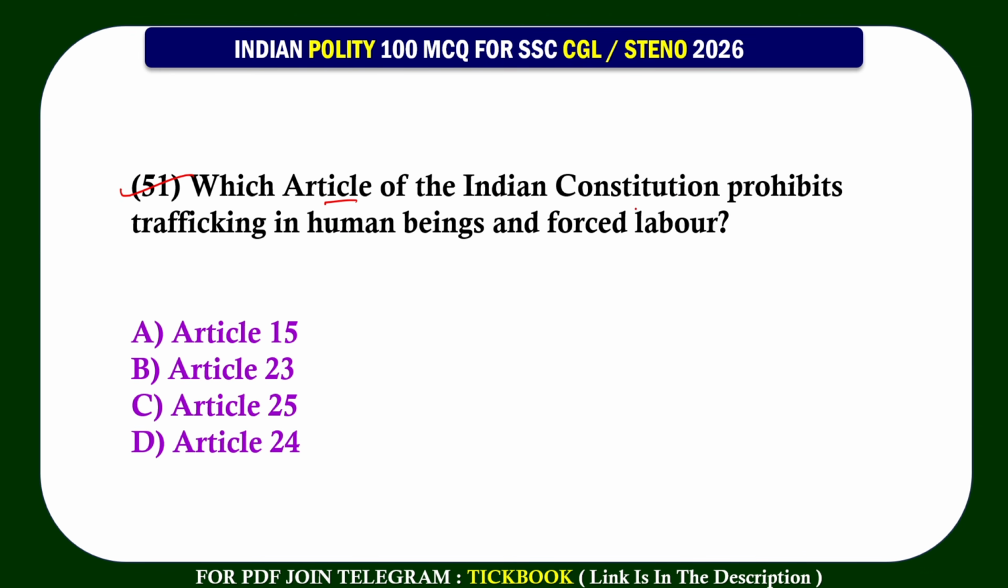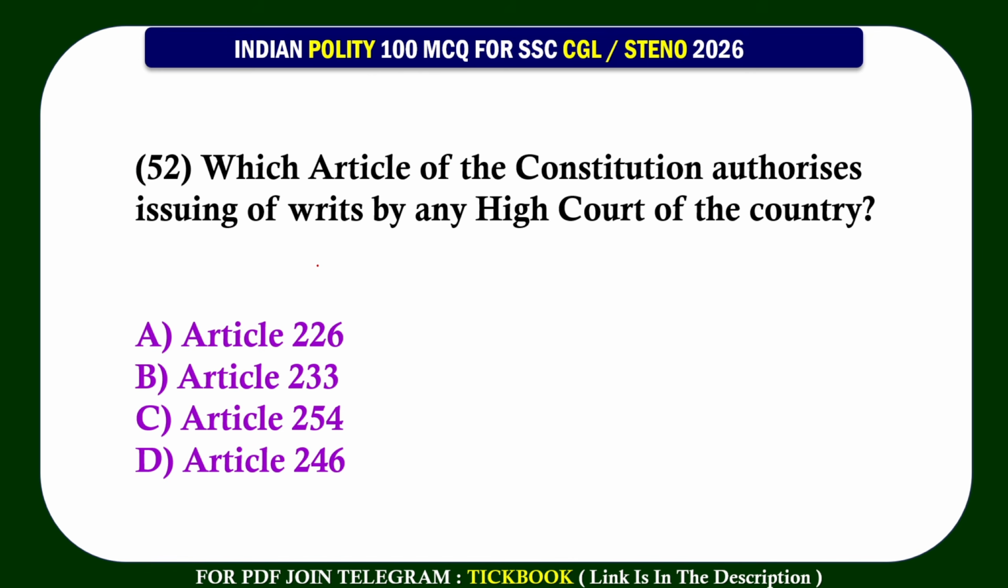51. Which article of the Indian Constitution prohibits trafficking in human beings and forced labor? Option number B, Article 23. 52. Which article of the Constitution authorizes issuing of writs by any high court of the country? Option number A, Article 226.